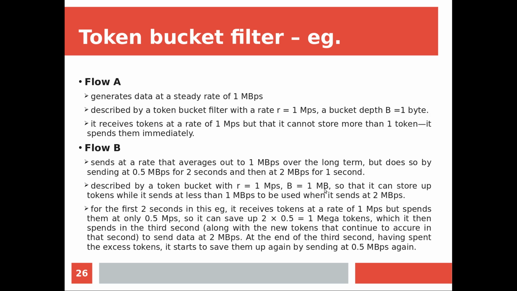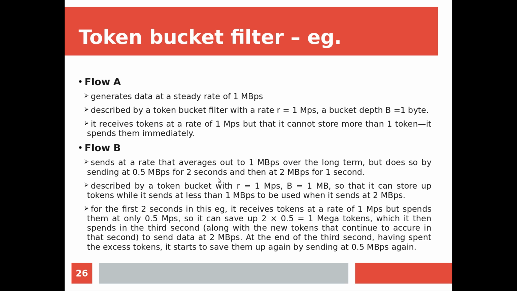Now 1 megabyte means I am provided with the feature of accumulating tokens. I can accumulate more tokens, so that it can store up tokens while it sends at less than 1 megabyte per second. Megabyte, remember, capital B means byte, okay? For bits I will be using small b. The 1 megabyte is to be used when it sends 2 megabytes per second. That we will see, how it is working.